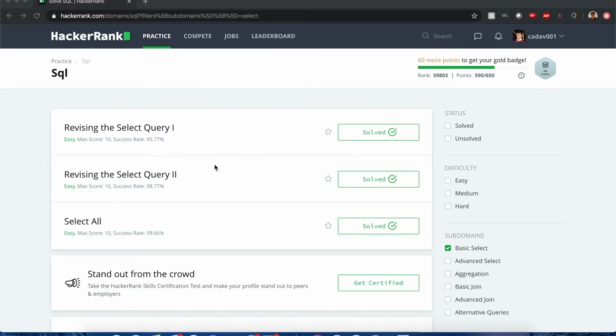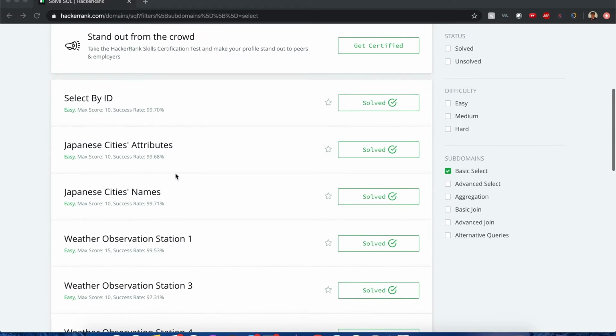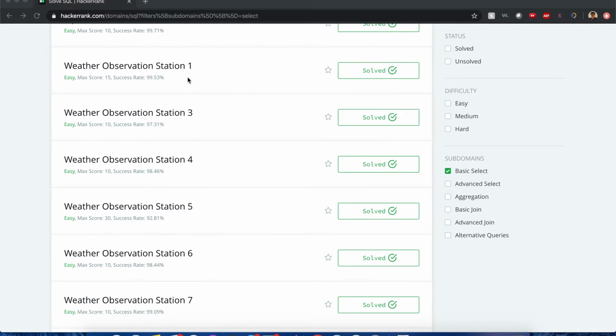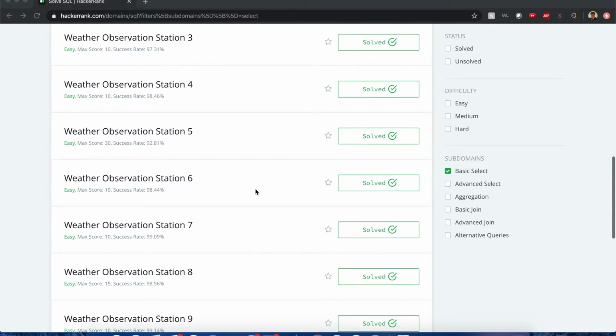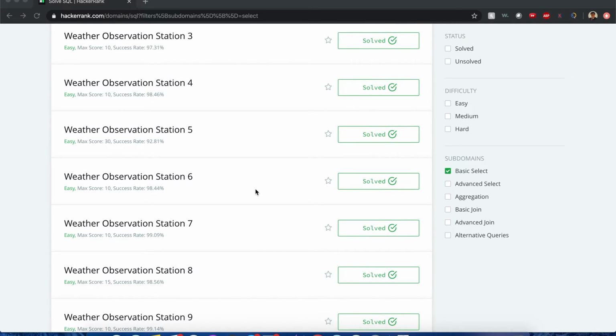Everybody, I'm going to continue working on the HackerRank SQL practice questions. I think I've already done questions 1 through 6. I don't know why 2 is missing, but that should not be determined.